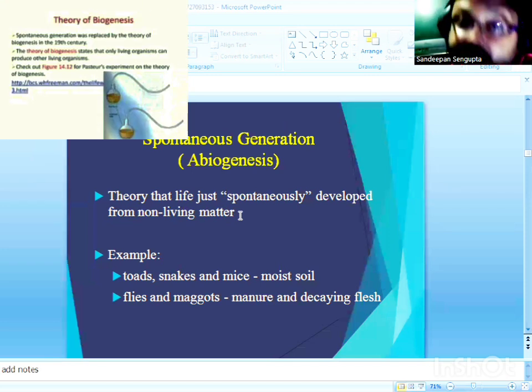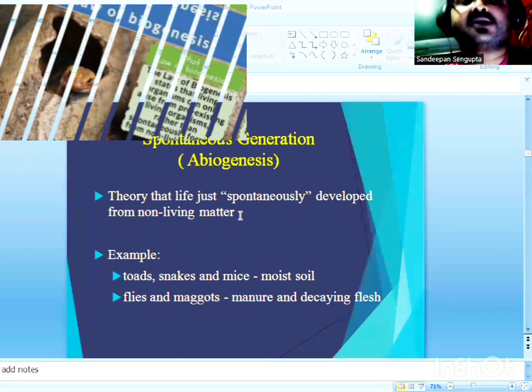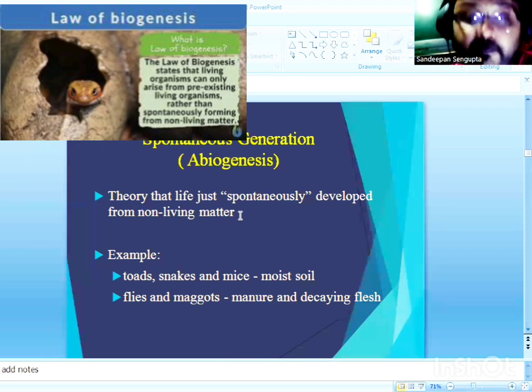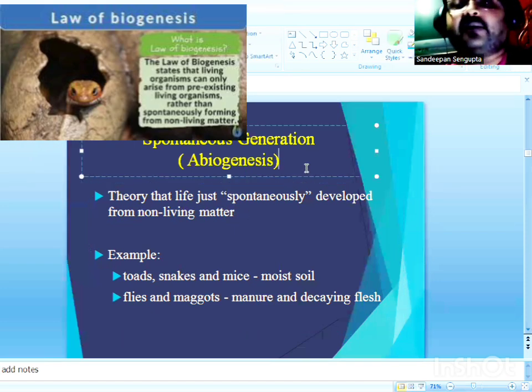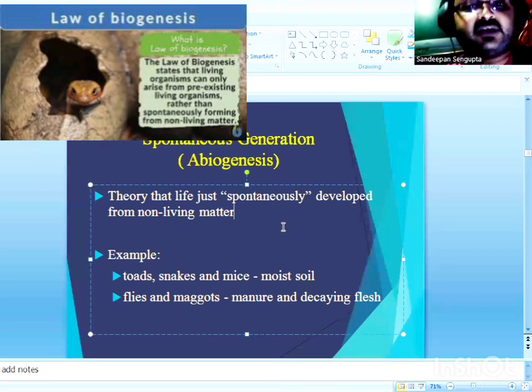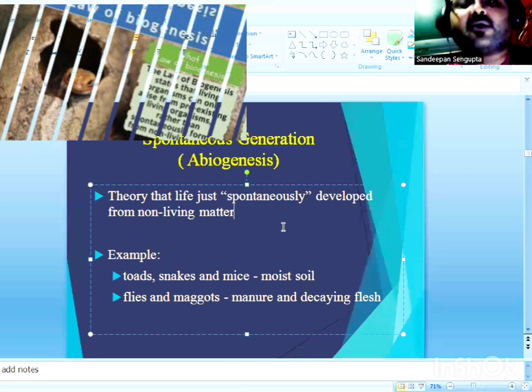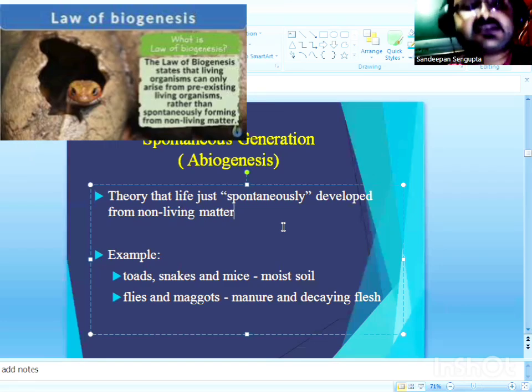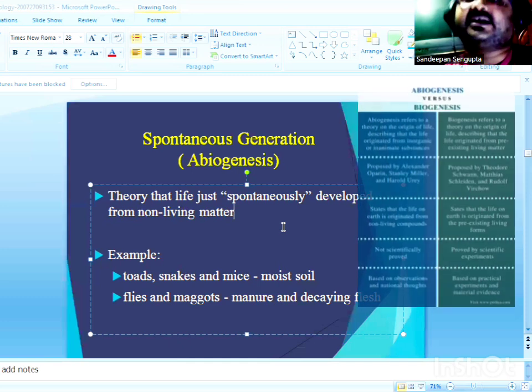It is only pre-existing microbial life that can give rise to new microbes following the multiplication, reproduction, and cell division of the pre-existing microbes. So this was the doctrine of biogenesis, and most of the biologists conducted experiments in order to prove and support this proposed doctrine.